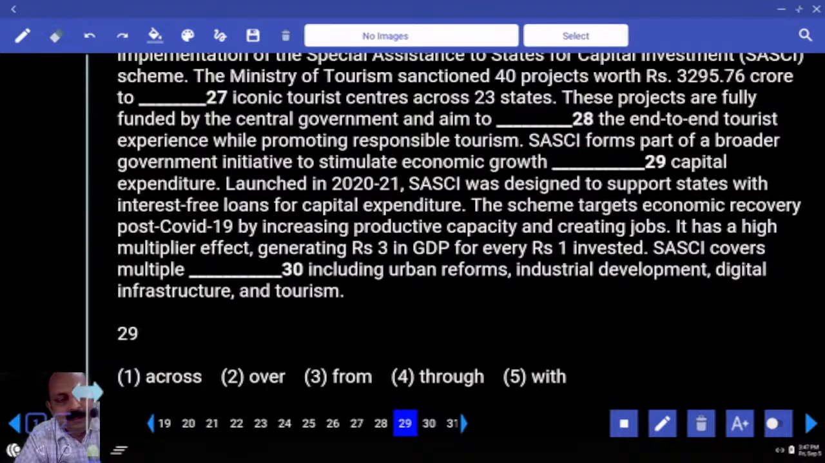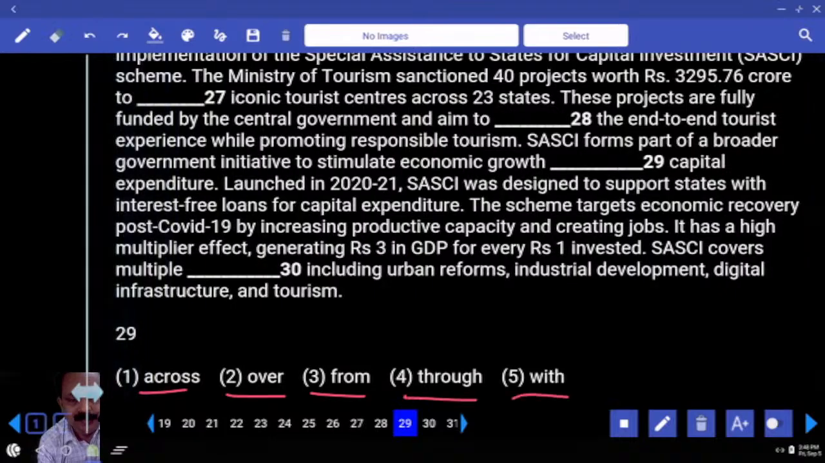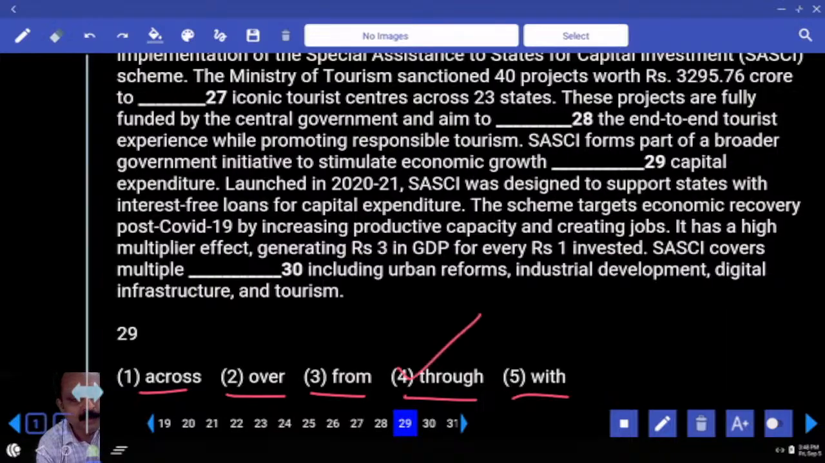29. Where does it start? SASCI forms part of a broader government initiative to stimulate economic growth across capital expenditure over, from, through. They are trying to do something. Ask the question, how? Through something. So what is the right word here? Through capital expenditure. Have you chosen that word? Next one.